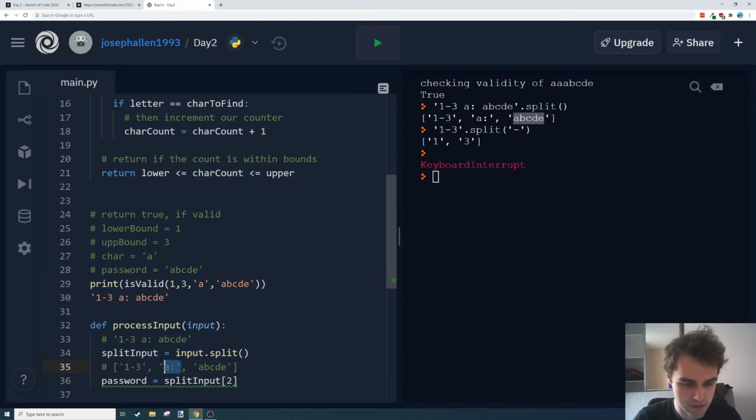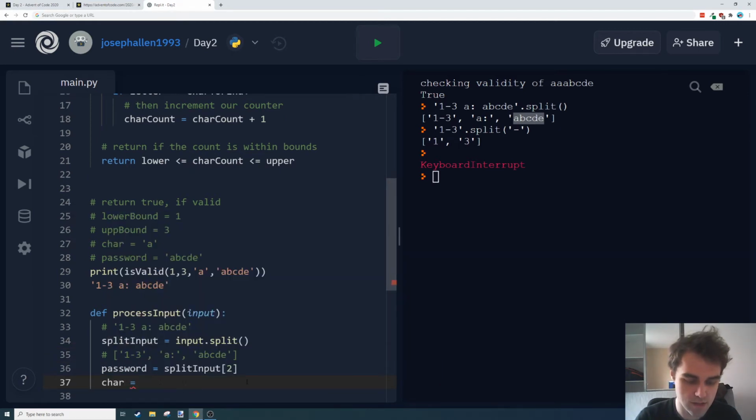Next we want just the first character of the second one, which is our character, so char equals split input 1. Because each string is also a list, I can get the first character of that using 0. So what I've done there is I've got the index 1 element of this array, which is a string, a colon. Then I'm getting the first character of that string, which is a.